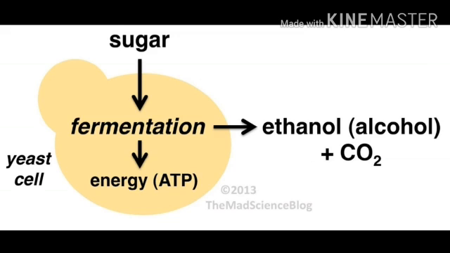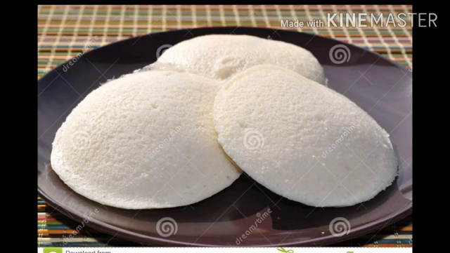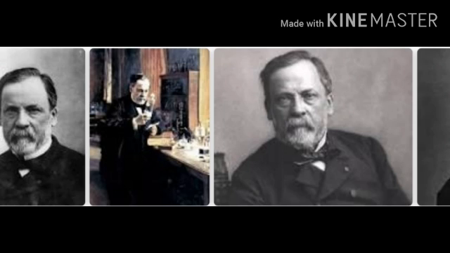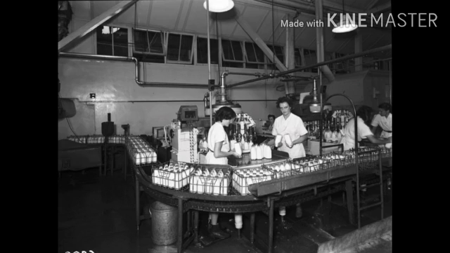When yeast is added to sugar, it changes into ethanol, that is alcohol, and carbon dioxide is released. This reaction is known as fermentation. The same reaction occurs when we add yeast to idli batter or dosa batter. If the reaction is more, then we get a sour taste. Students, do you know who discovered fermentation? Yes, a scientist named Louis Pasteur discovered fermentation in 1857. He also discovered pasteurization of milk.